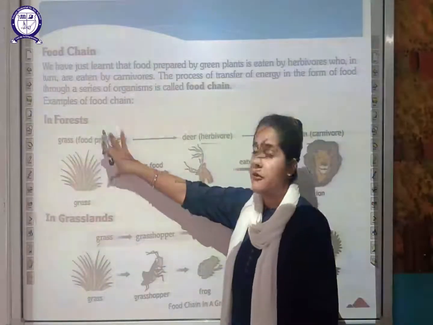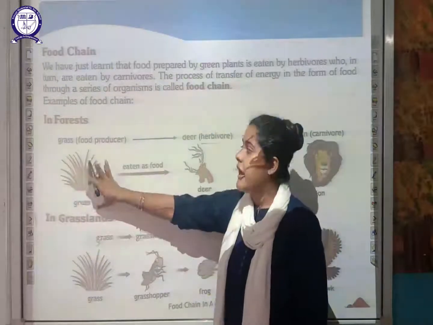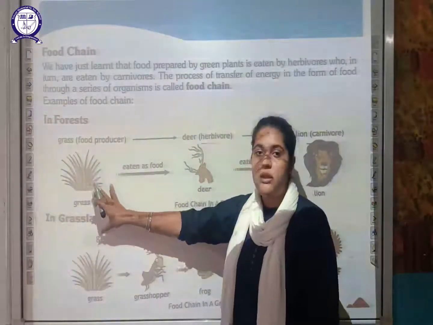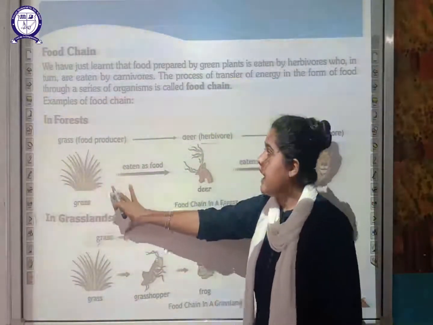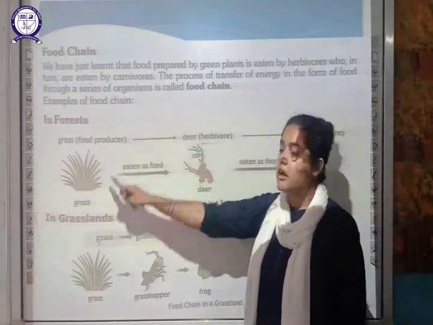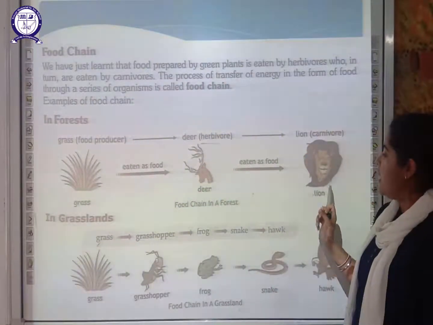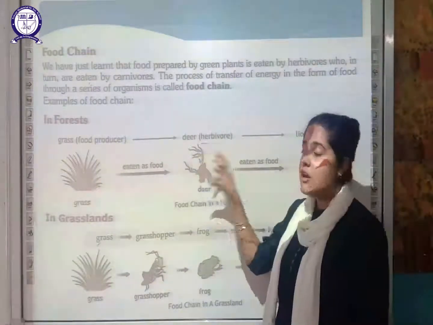In the case of the food chain found in the forest, what will happen? The grass. As you know, grass is the food producer. These are plant sources, and plants are the only ones which can produce food. So the food is produced by the grass. This grass is eaten by a deer. So deer is a herbivore. It eats the grass. Then this deer is eaten as food by the lion. So lion is a carnivore. So this is how the food chain develops.